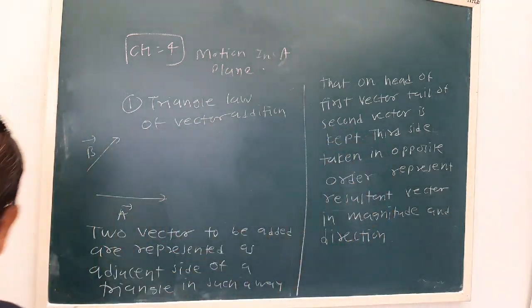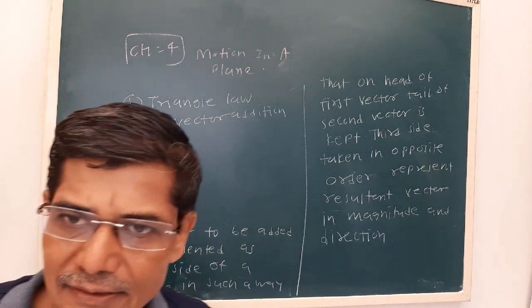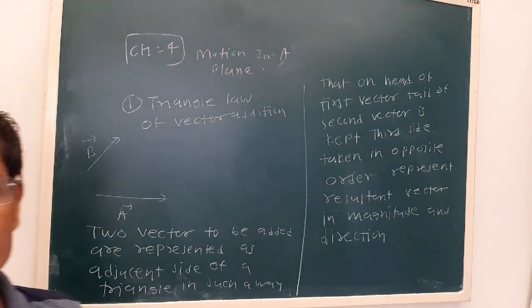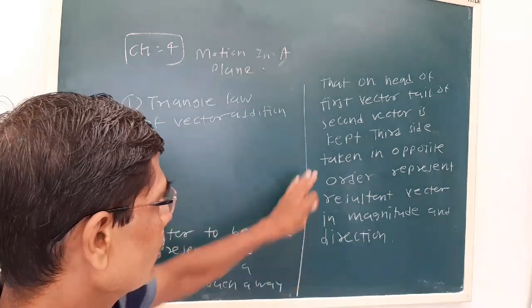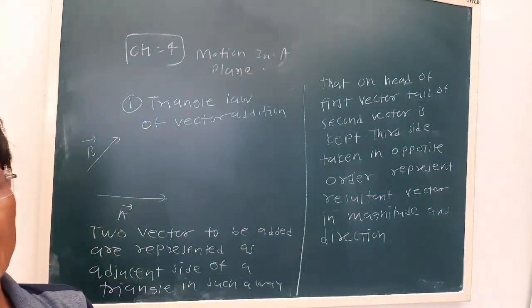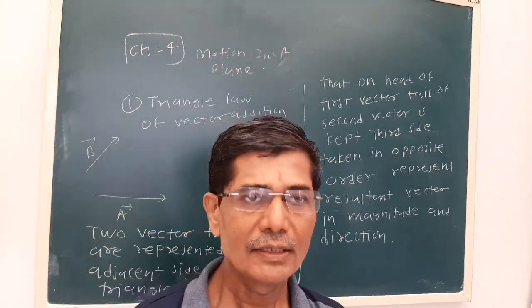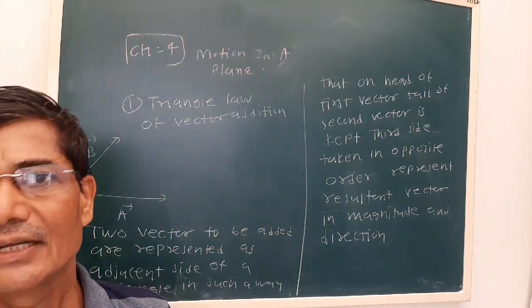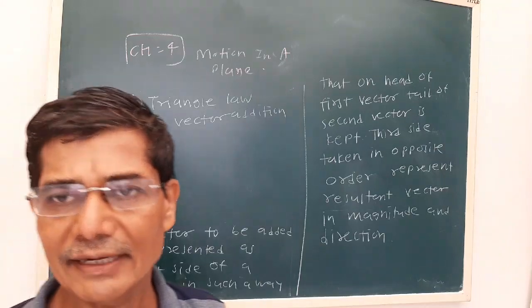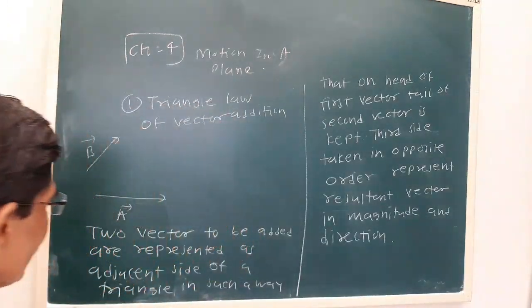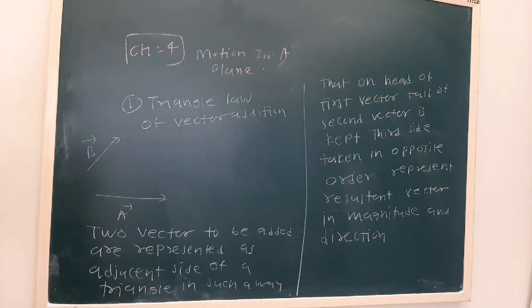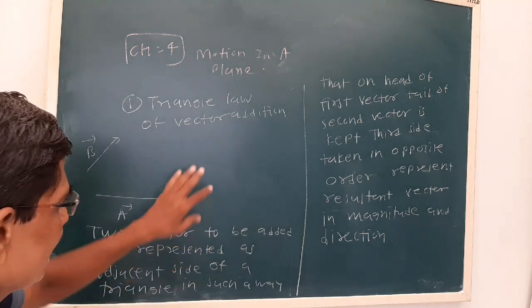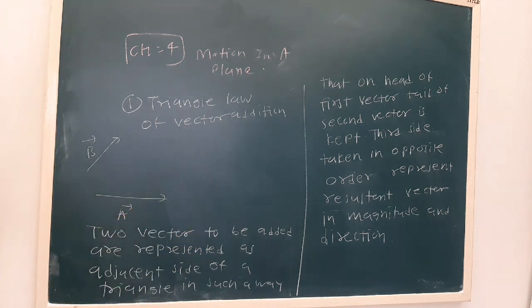Okay, the two vectors to be added are represented as adjacent sides of a triangle in such a way that on the head of the first vector, the tail of the second vector is kept. The third side, taken in the opposite order, represents the resultant vector in magnitude and direction. Now, as I told, vectors can be shifted by keeping their magnitude and direction the same.